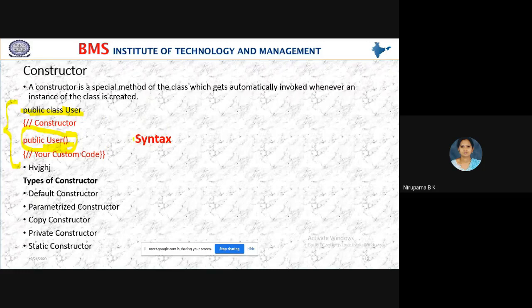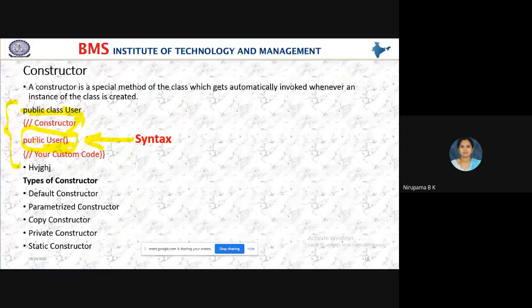Here I am saying it as a syntax, but actually this is an example of a constructor. See here, the name of the class is user, and this is a constructor. So by seeing this, what we understand is a constructor has the same name as the class, and a constructor is a special method of a class.